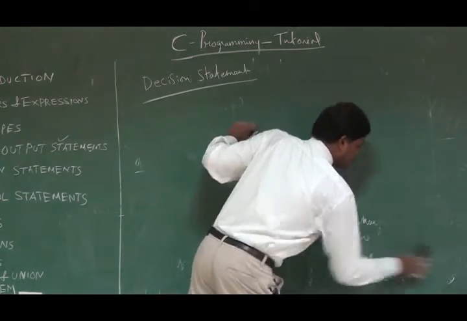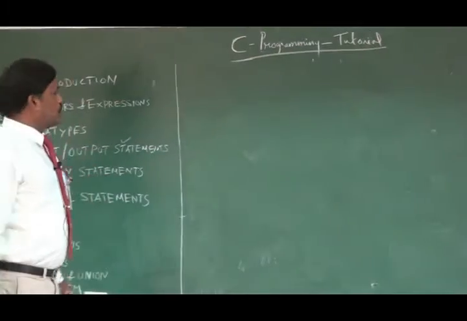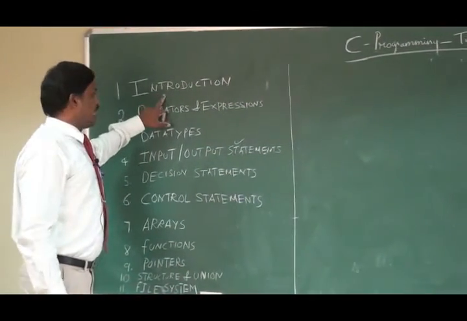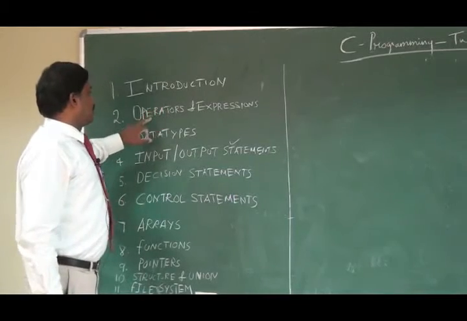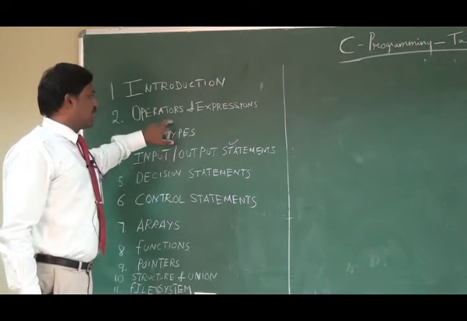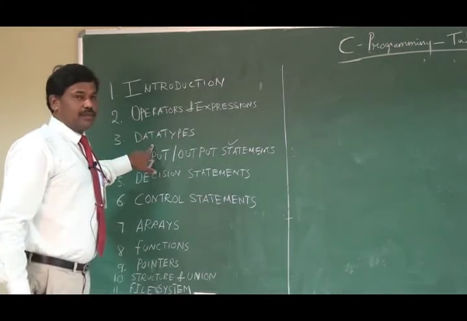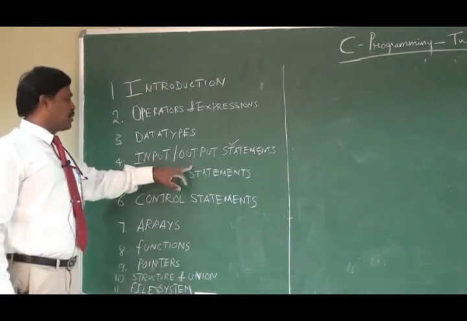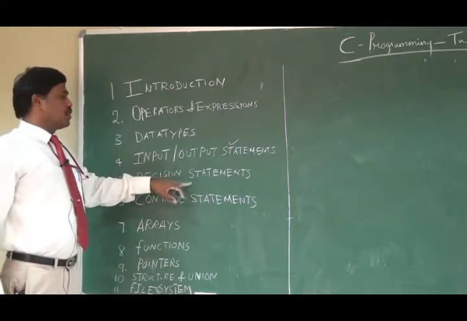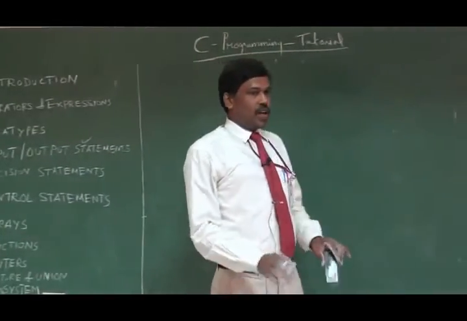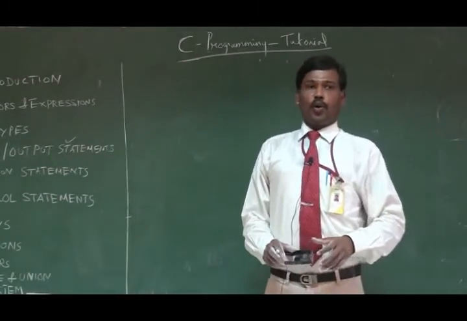In this video lecture so far, I have given an overview of C language, the history of C language, the various operators available in C language, what an expression is, the various data types in C language, input output statements, and decision statements. So in this video lecture I covered 6 topics, but we have not yet entered fully into the programming part.